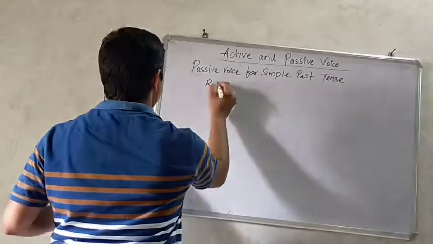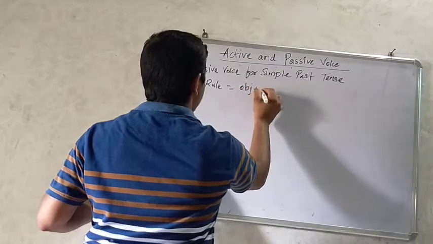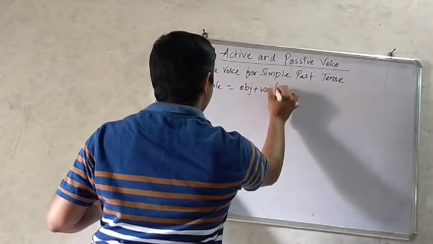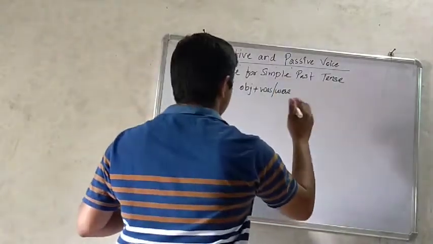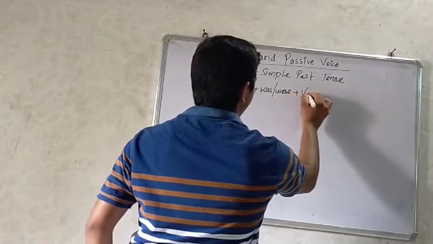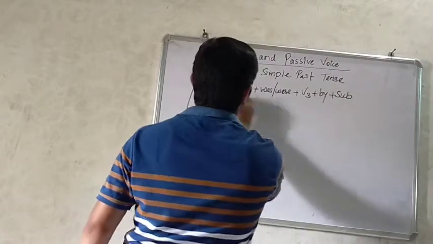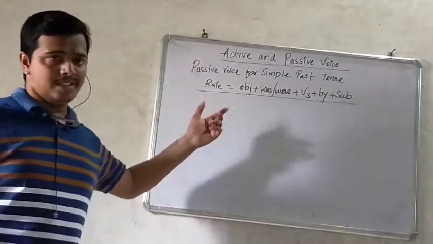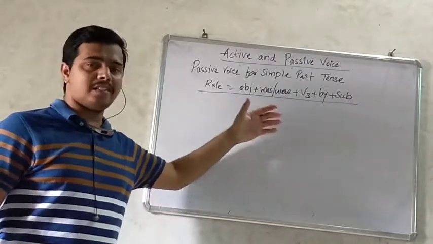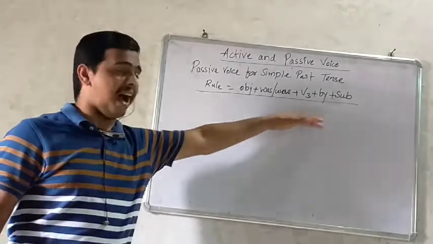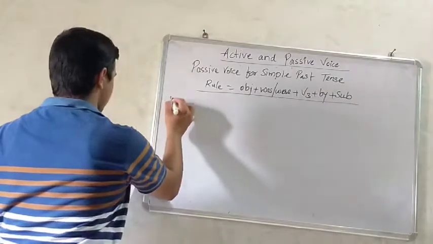The rule is: object plus was or were, plus third form of the verb, plus by, plus subject. So see some examples.